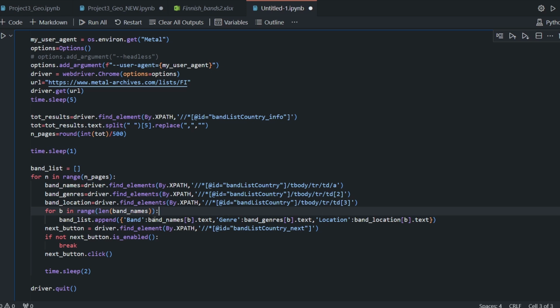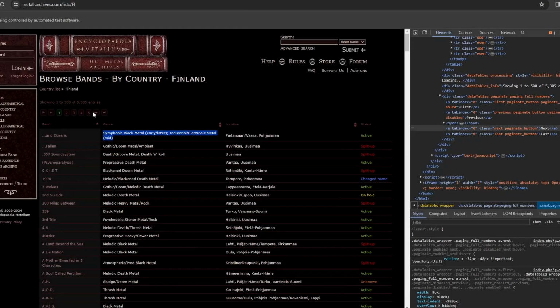The elements are the ones I selected with the name variable, so band names, and of course, this time I need to specify the number for each row. And that's all. Once I'm done, I just have to say, hey Selenium, just click on the next button. What was this one?